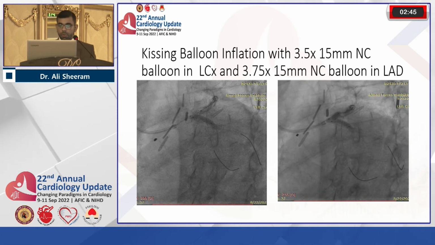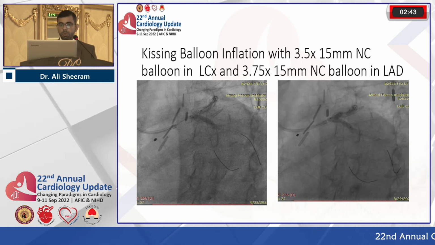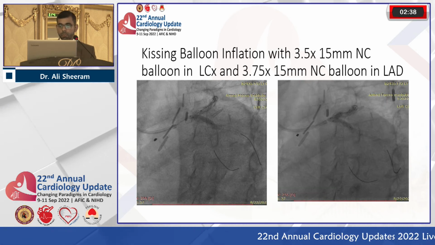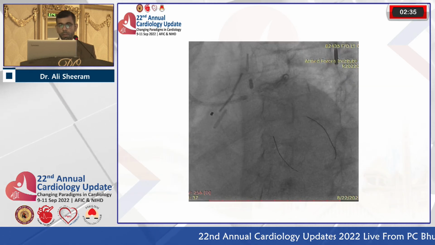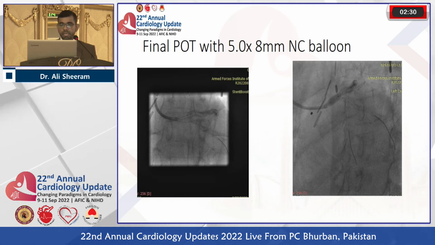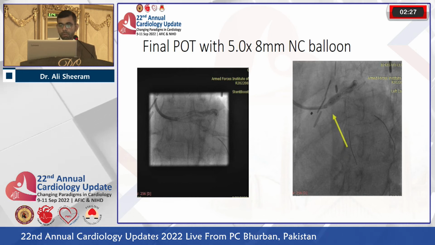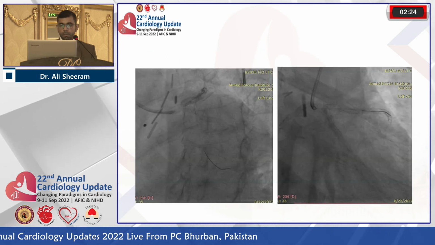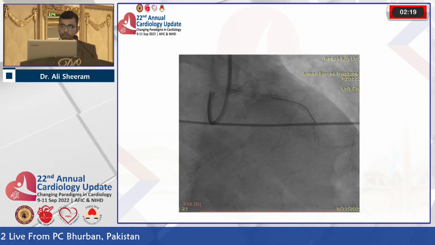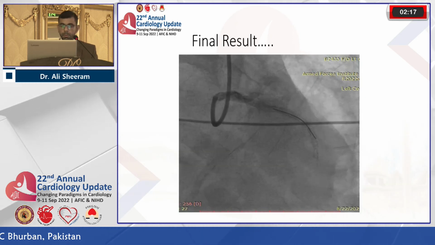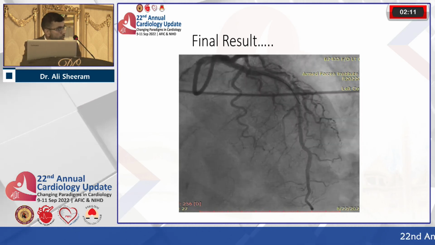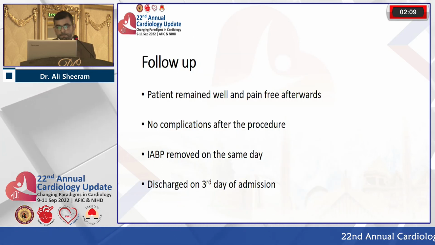Now the second kissing balloon inflation was done with 3.5 into 15 millimeter non-compliant balloon in the circumflex and 3.75 into 15 millimeter non-compliant balloon in the LAD. The final POT was then done with 5 into 8 millimeter non-compliant balloon. And this was the final result after doing the final POT. As you can see in this picture, the stent was well apposed and there was no residual disease.